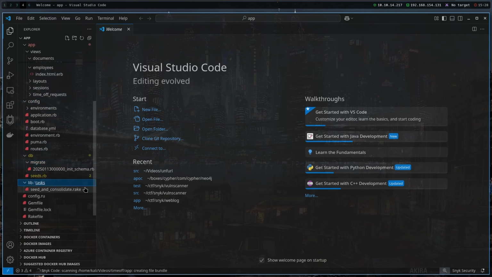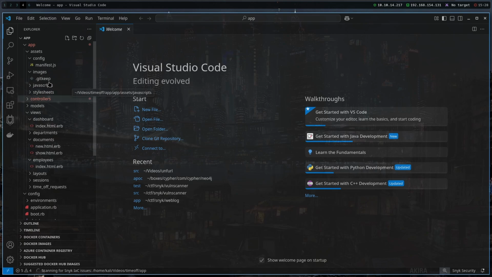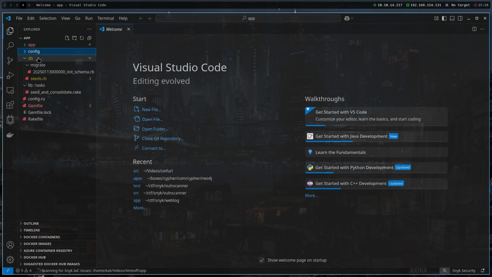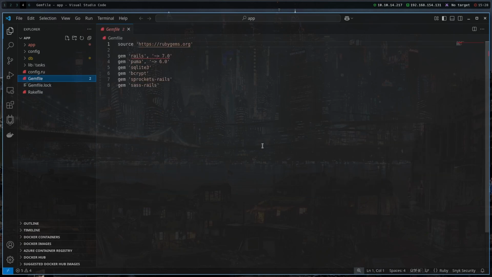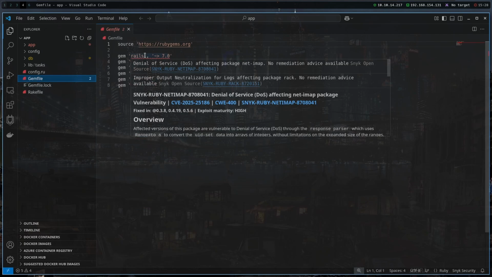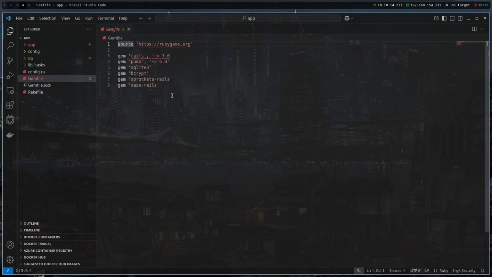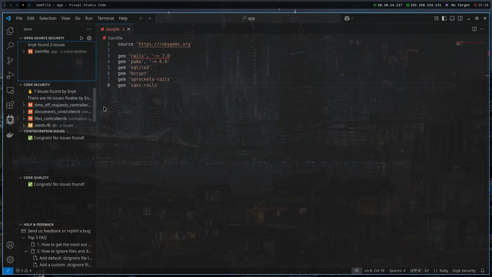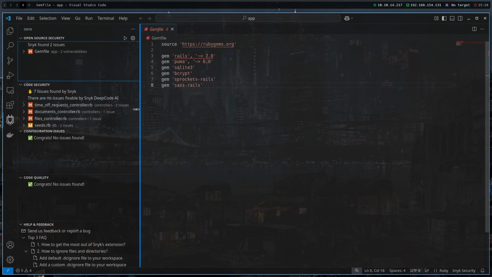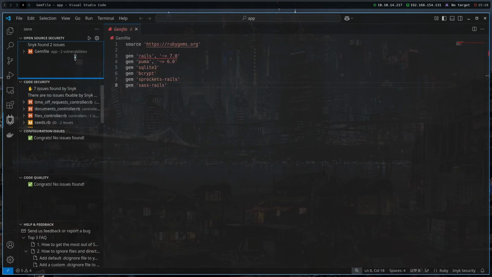So I'm just going to go through all of the application and just talk about how you can assess it and pen test the application and all of the stuff like that. So first of all, we can see that there is an outdated version of Rails running, and in this version we can see that there's a denial of service attack possible, which is being told to us by Snyk. And Snyk is a very good extension for you to help yourself while assessing an application.